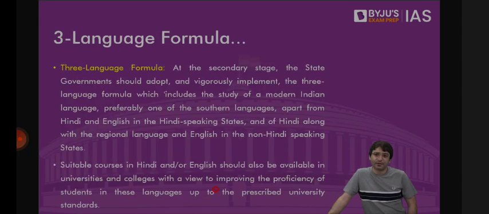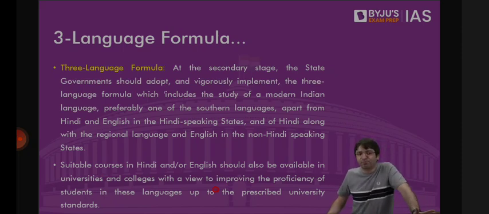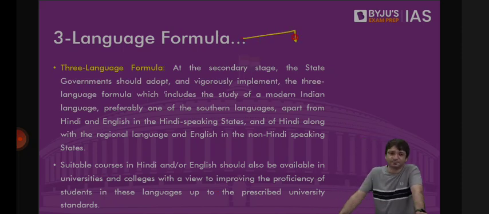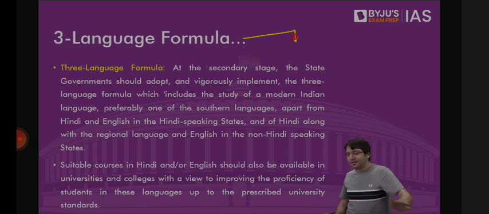But in 1963, we reached a compromise: let's not push Hindi as the only official language of the union, we will have Hindi as well as English as the official language of the union. At the same time, the 3-language formula was also prescribed. What is the 3-language formula? That means the students till the 10th standard should be taught 3 languages.